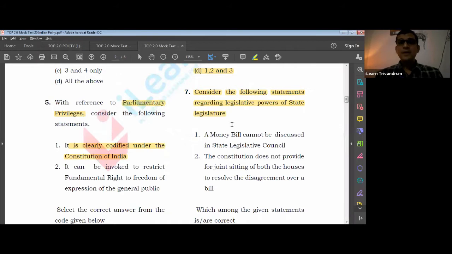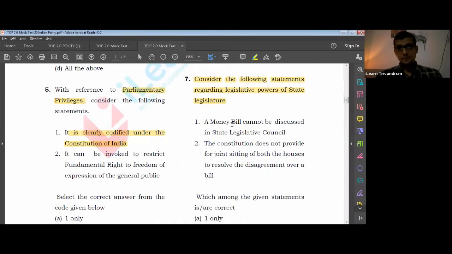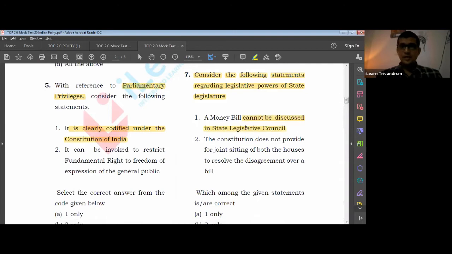A money bill cannot be discussed in the legislative council. Do you think so? A money bill definitely can be discussed in a legislative council. There's nothing to stop this. Definitely the power of the legislative council is minimal in this context, but that does not stop the money bill from being discussed. So that is a wrong statement.